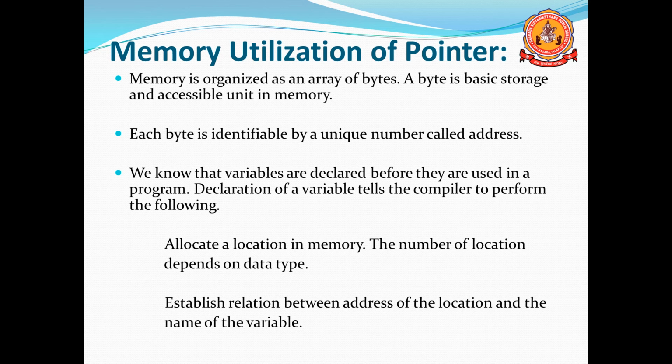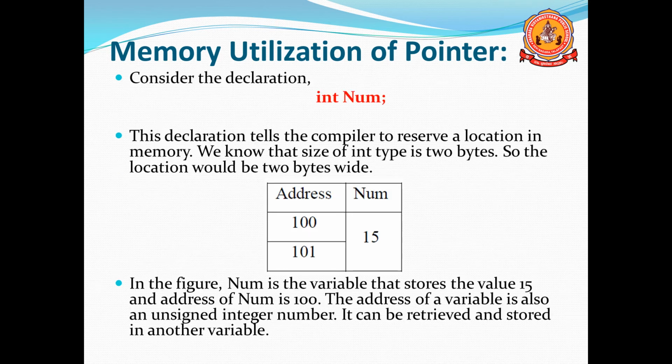And it tells the compiler to allocate some memory for the variable, and to establish a relation between the address of the location and the name of the variable. Some relation should be there between the address and the name of the variable. These are the two things that happen when you declare a variable. Consider this declaration: int num. Num is the variable.